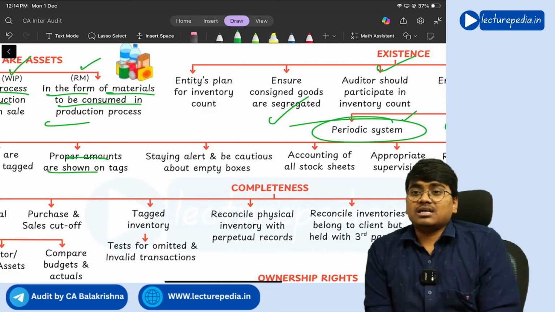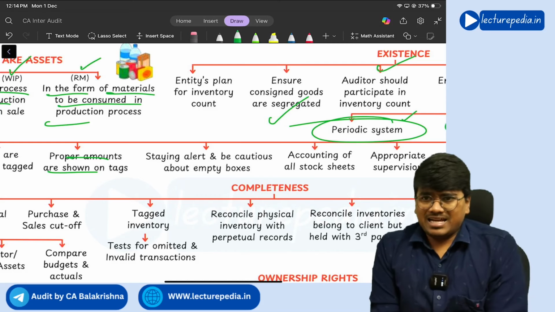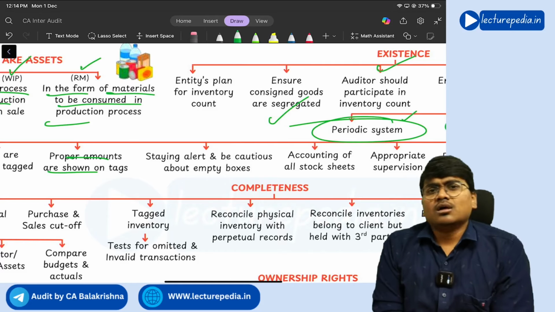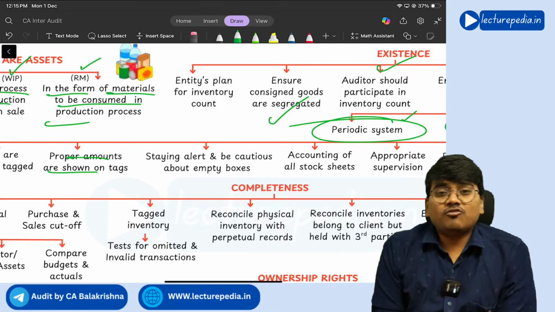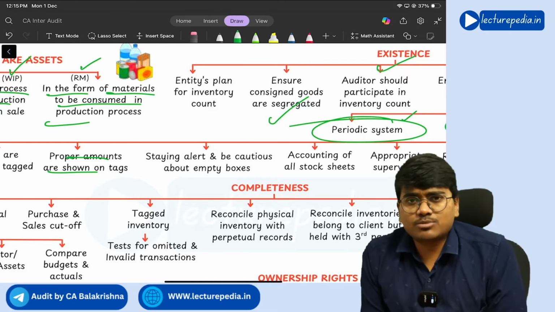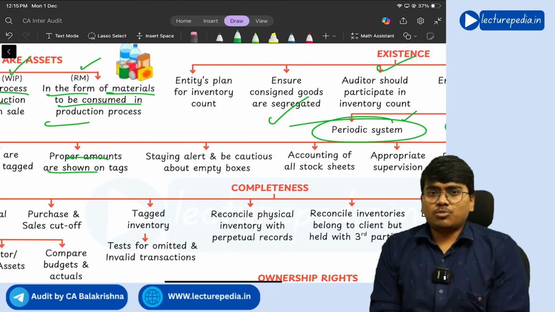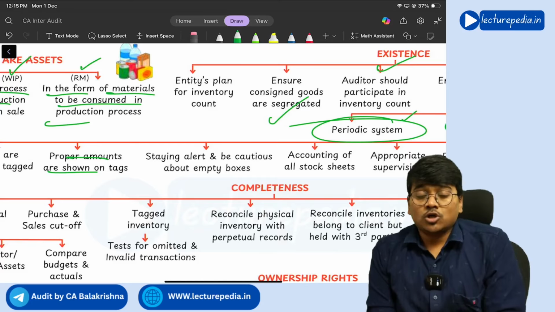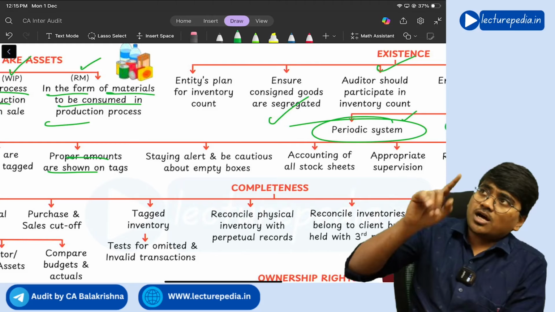And auditors should stay alert and be cautious for empty boxes, because the inventory will be kept in the form of boxes. So based on the type of inventory, different types of boxes they will use. In each box there will be inventories, some 20 items, 30 items they will keep. Now the employees will count each box.